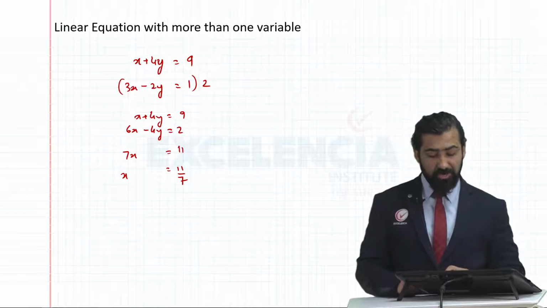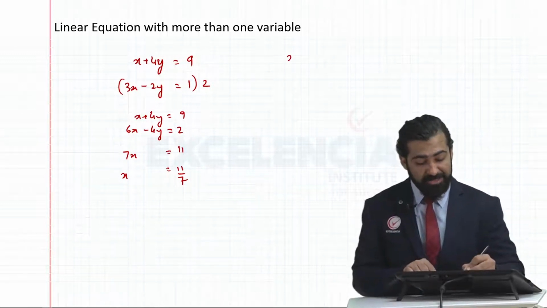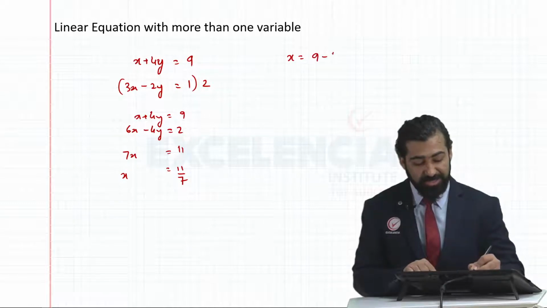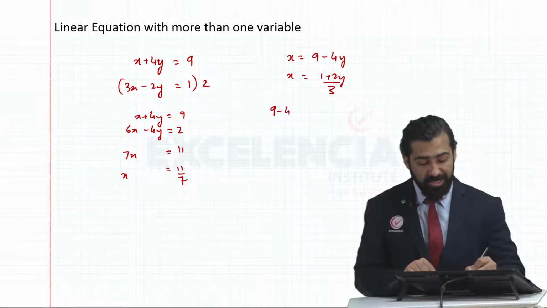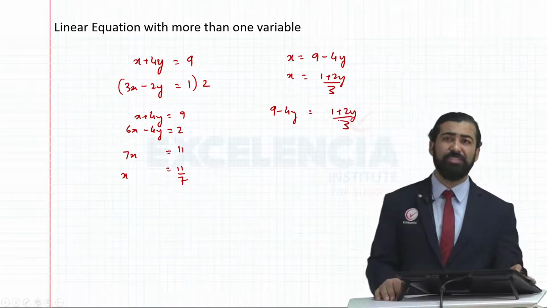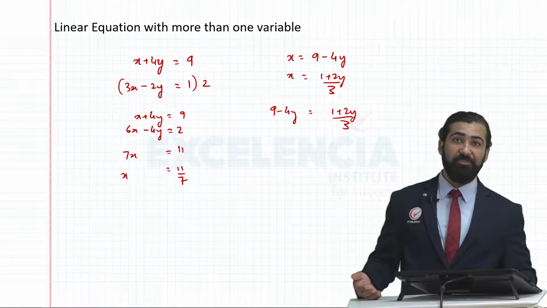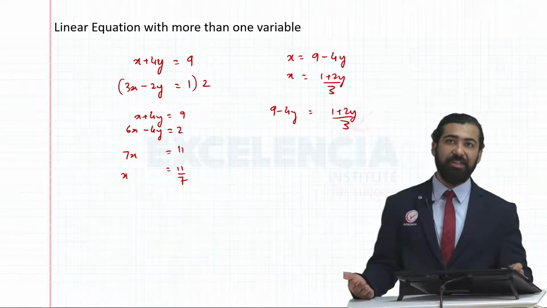Alternatively, I could have also made x the subject here. Basically, I could have written x is equal to 9 minus 4y, and in the second equation I would have got x is equal to (1 plus 2y) divided by 3. Hence, I'll get 9 minus 4y is equal to (1 plus 2y) divided by 3. Solving this will give me the value of y. Once I get the value of y, I replace it back in one of the equations to get the value of x.